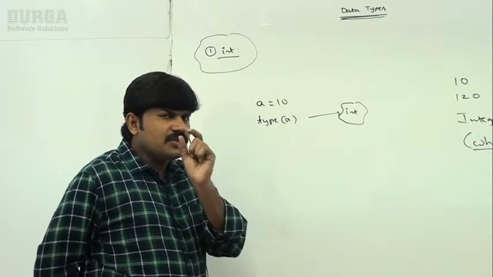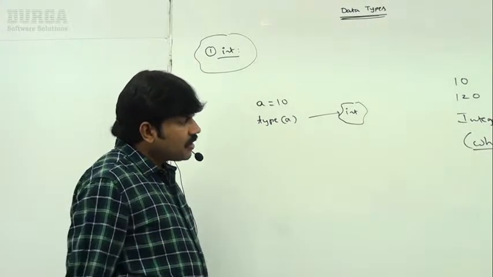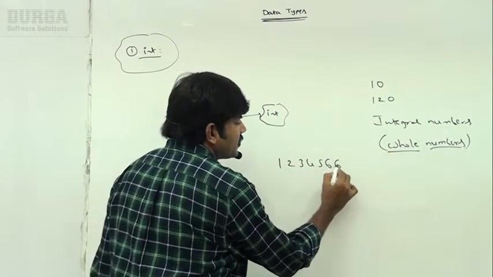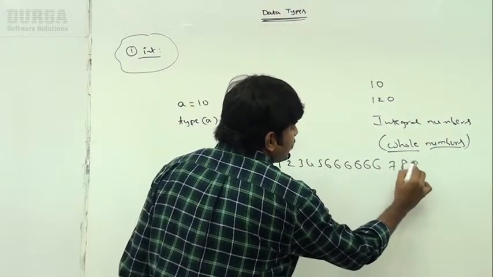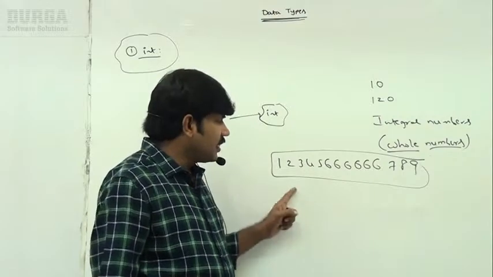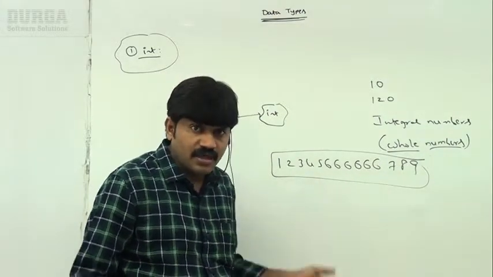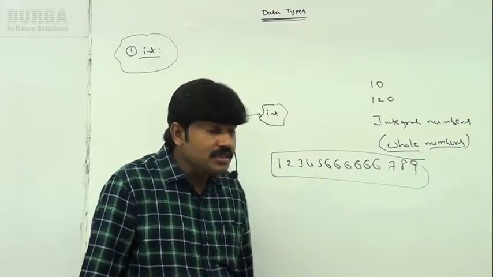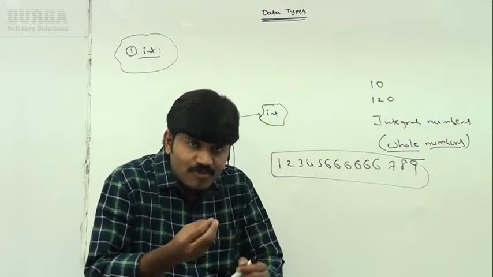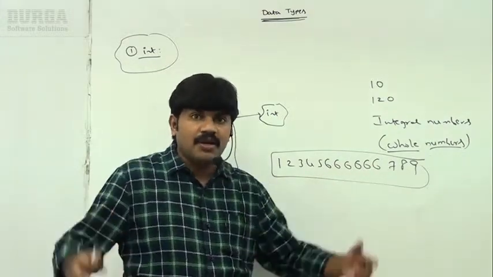But here there is one small point I have to highlight. Take very special care. Suppose I want to represent 1, 2, 3, 4, 5, 6, 6, 6, 6, 6, 7, 8, 9. Is it an integral number or not? Yes, because I am not taking any decimal point, it's always an integral number. Is it a small number or a long number? Long number, there are multiple digits, it's a bigger number.